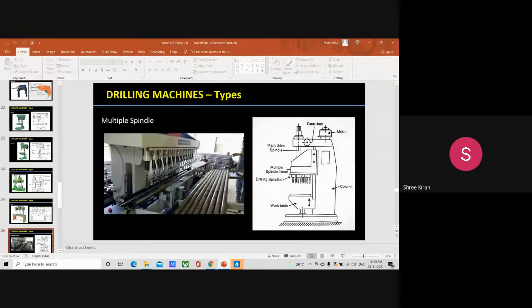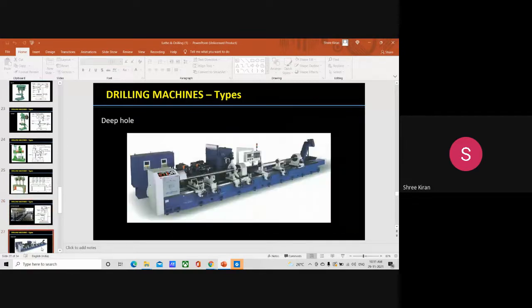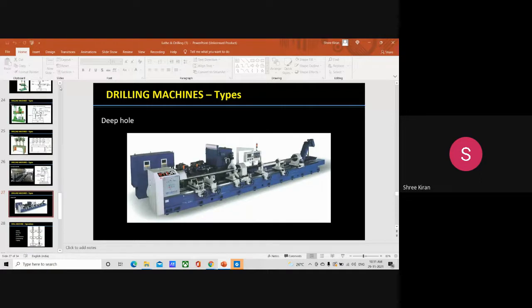Then we have multiple spindle machines and gang machines, everything. So you see, this is the deep hole machining manufacturing process, and various operations are there.